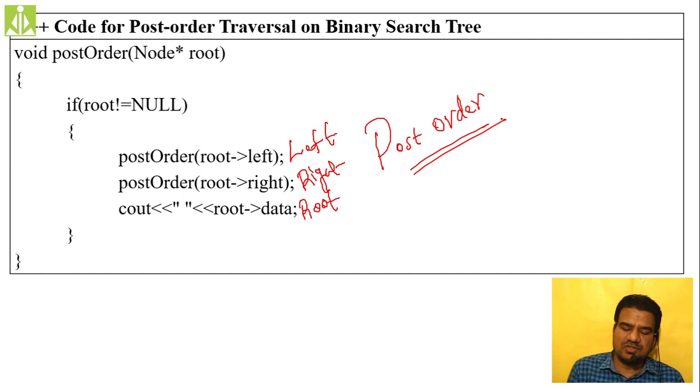In all the cases, we pass the root node, and when we are doing this type of thing, we continue until and unless root is equal to null. When the root becomes null, we simply stop this traversal technique.